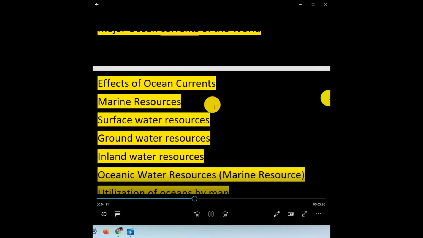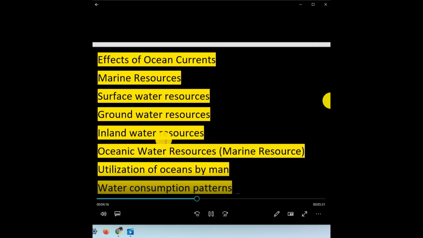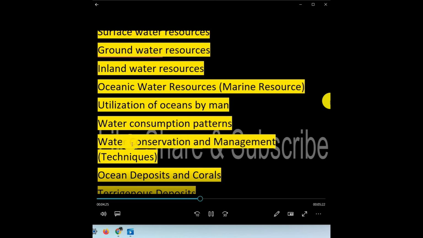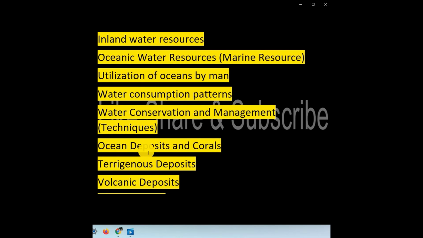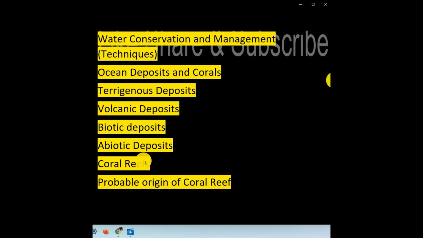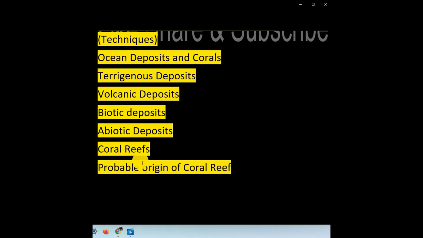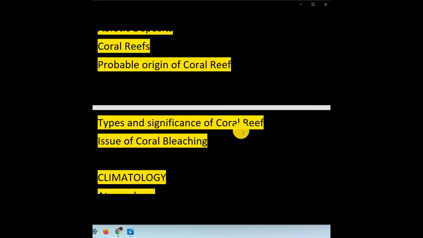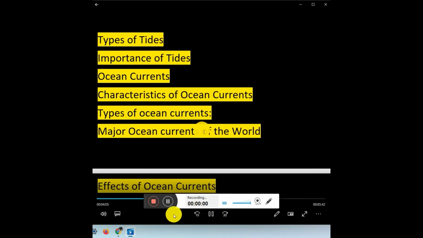of the world, effects of ocean currents, marine resources, sources, surface water resources, groundwater resources, and inland water resources, oceanic water resources in marine resources, utilization of oceans by man and water consumption patterns, water conservation and management techniques, ocean deposits and corals, terrigenous deposits, volcanic deposits, biotic deposits, abiotic deposits, and coral reefs, probable origin of coral reefs, types and significance of coral reefs, issues of coral reefs,